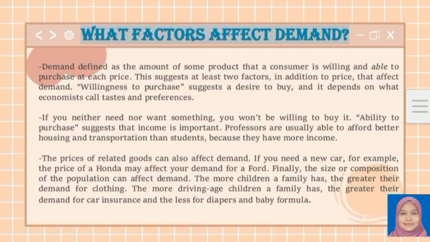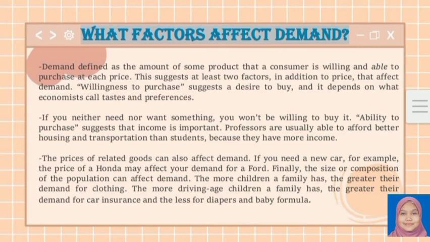Demand is defined as the amount of some product that a consumer is willing and able to purchase at each price. This suggests at least two factors in addition to price that affect demand. Willingness to purchase suggests a desire to buy, and it depends on what economists call taste and preference. If you neither need nor want something, you will not be willing to buy it. Ability to purchase suggests that income is important. Professors are usually able to afford better housing and transportation than students because they have more income.